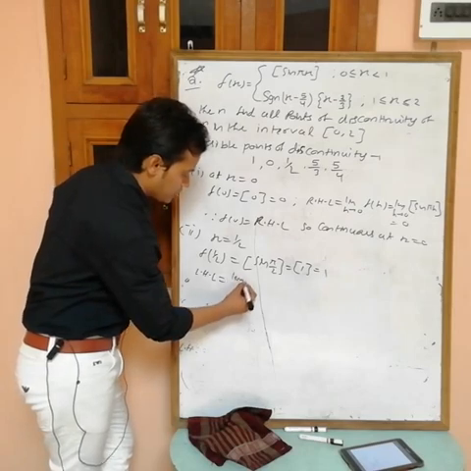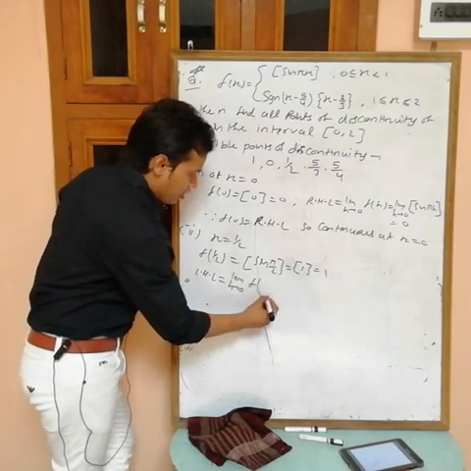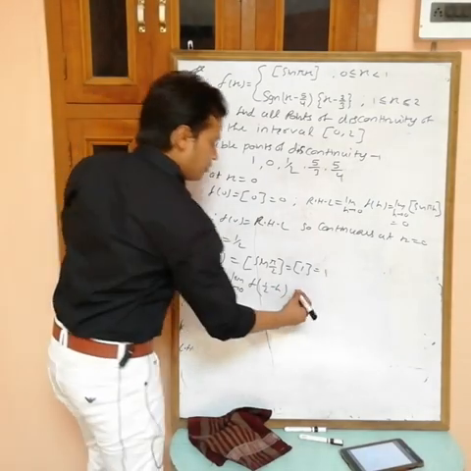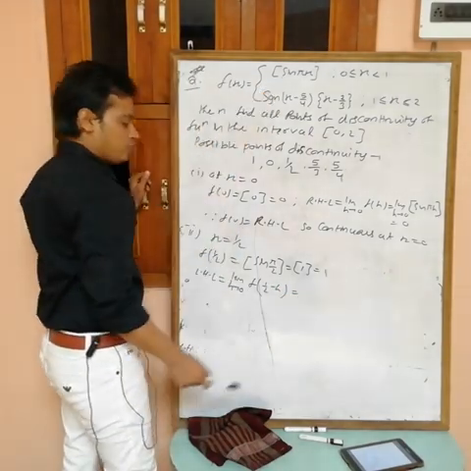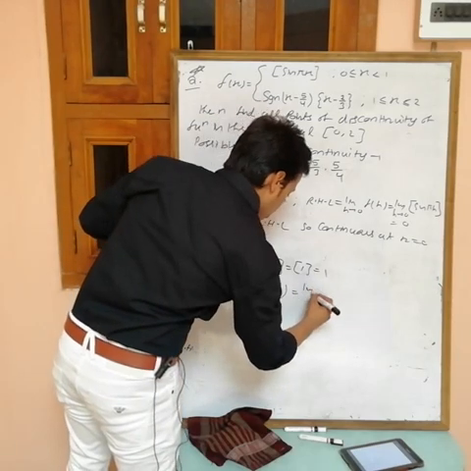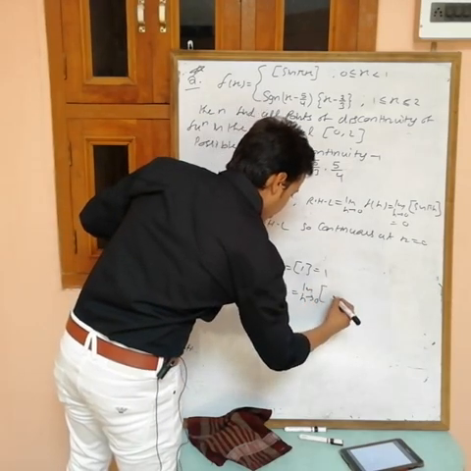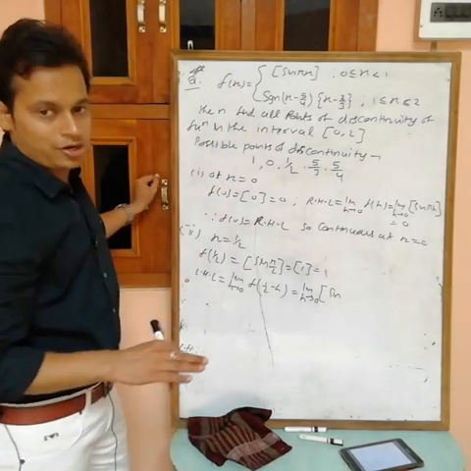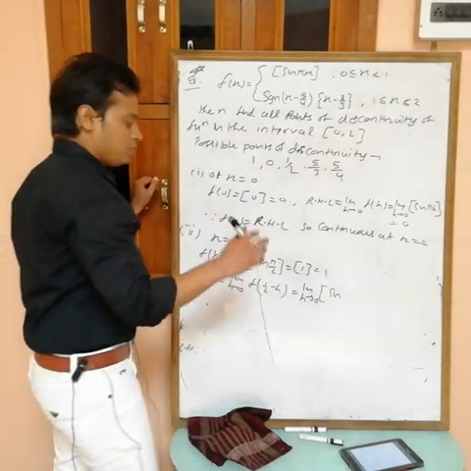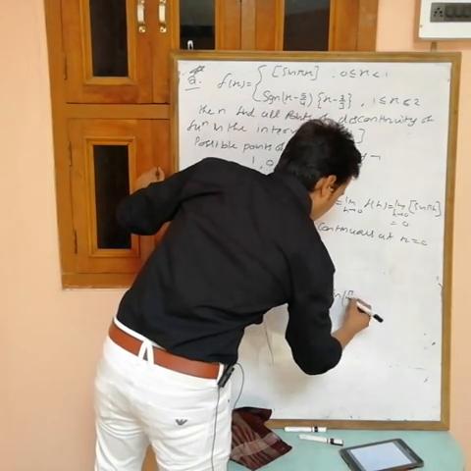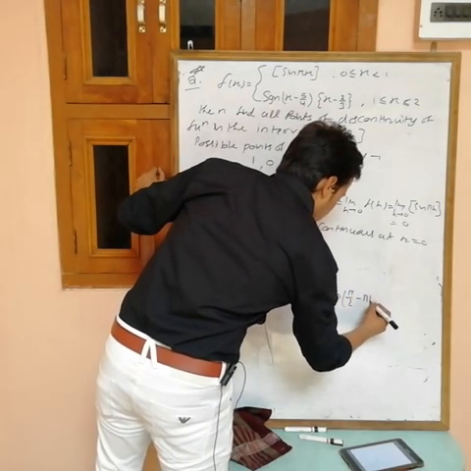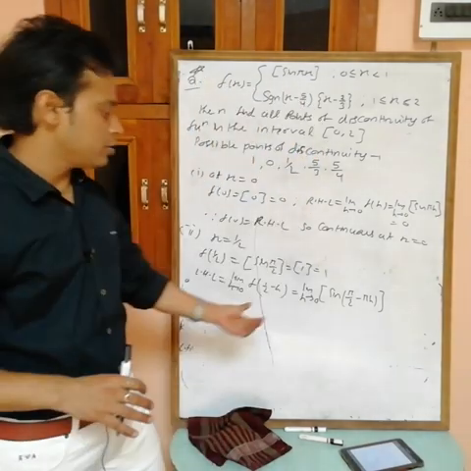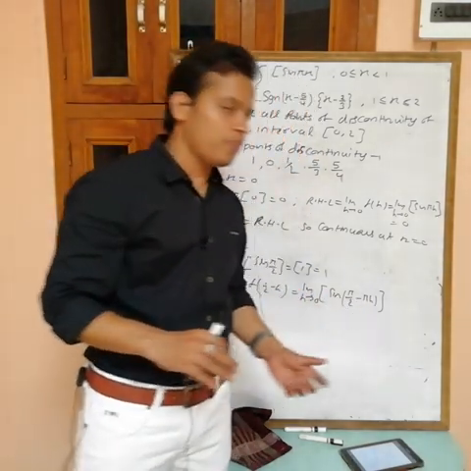LHL: limit h tending to 0, f(1/2 - h). If you replace x with 1/2 - h, what you will get? Limit h tending to 0, greatest integer of sin(pi times (1/2 - h)). If you multiply by pi, then what you will get? Pi/2 - pi h. Now can I say that this angle is less than pi/2?